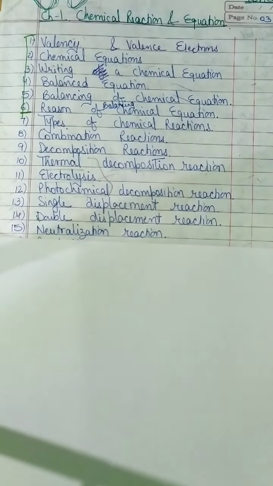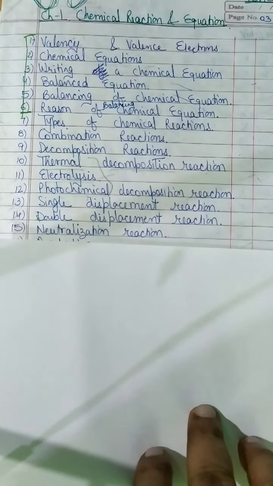Now neutralization reaction. Neutralization reaction is the reaction which disaffects the previous reaction. Disaffects. I hope you understand this. Like any reaction has taken place, and if another element we introduce in the reaction, then it neutralizes the previous effect of the chemical reaction. So that is called a neutralization reaction.